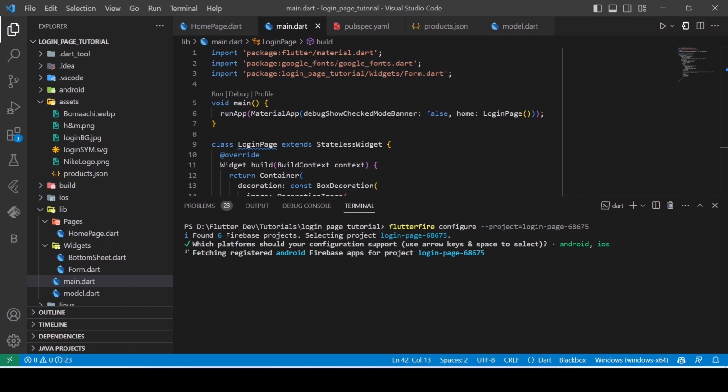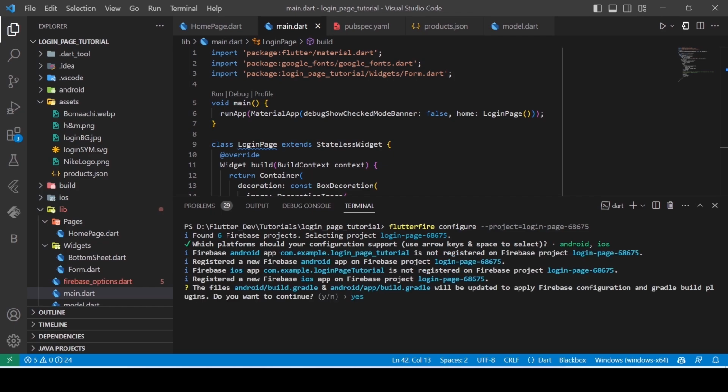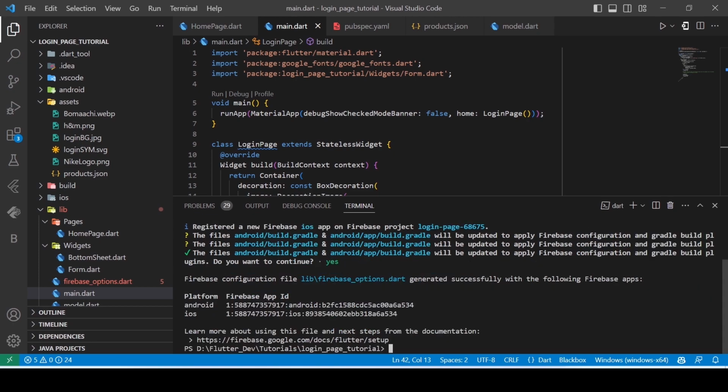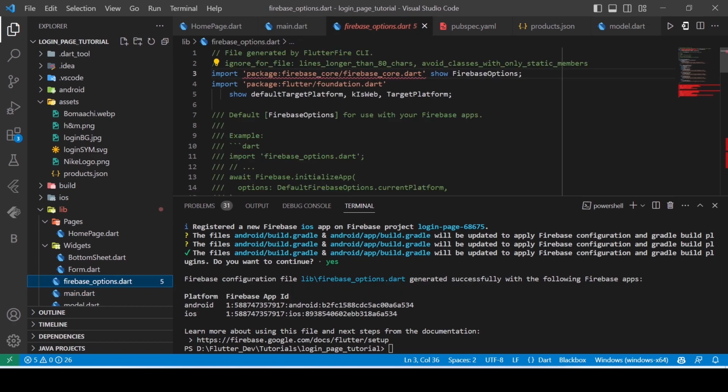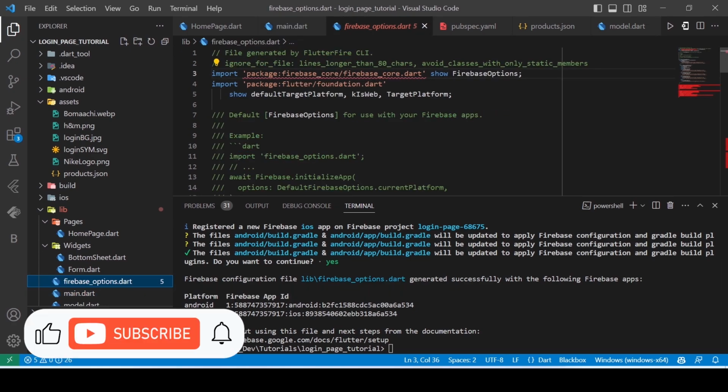So it will take some time to set up. So basically this is asking for the permission to update the build.gradle file. So simply press yes and yes, here you are done. Here you will notice that it has generated a firebase_options.dart file. So basically this contains all the information regarding your Firebase setup and all the project related things.